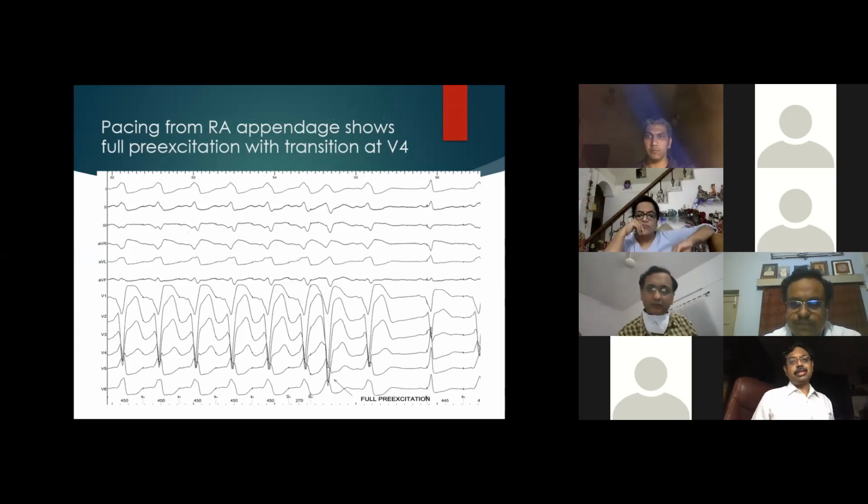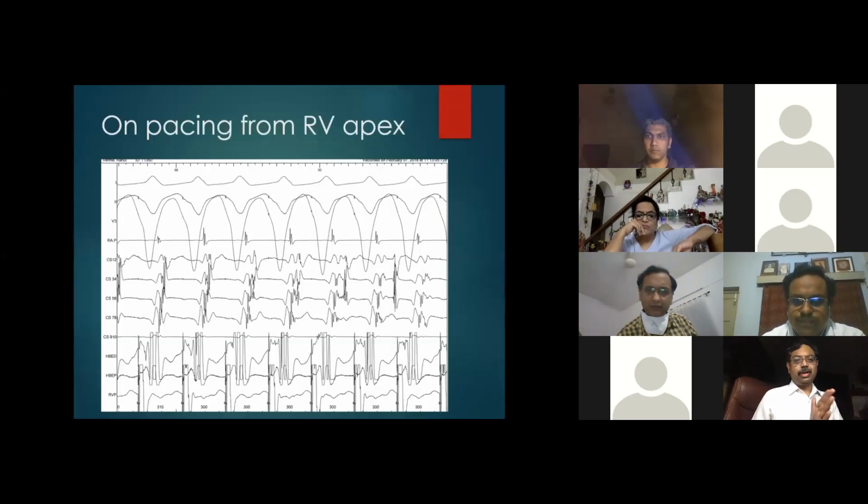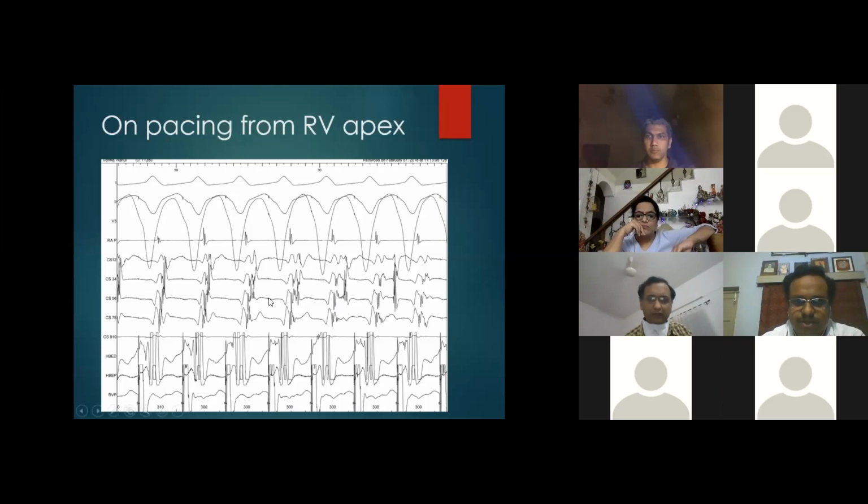And the second question is, when you paced the VA, which was dissociating, was there a gradual slowing? Was it a decremental pathway conduction, or was it a sudden jump? No, initially these potentials were slowly coming out.